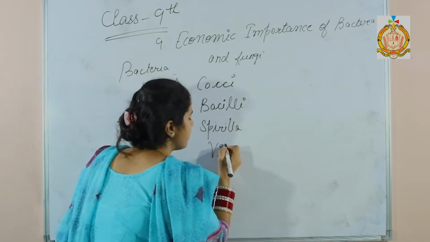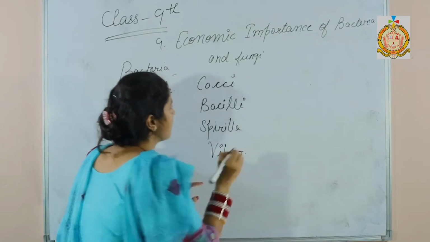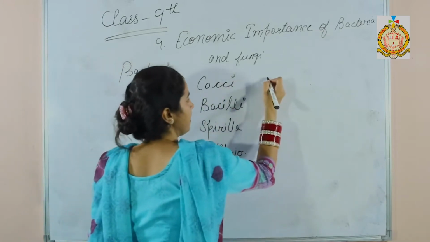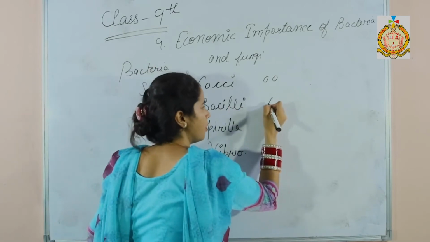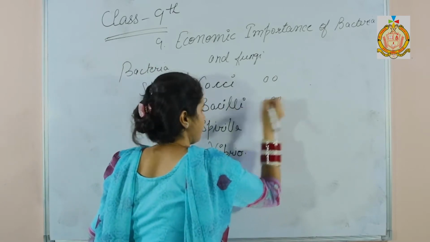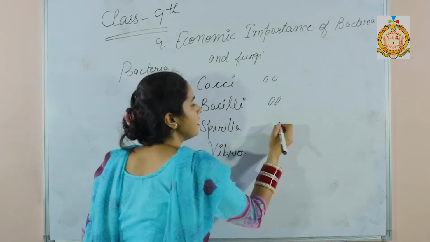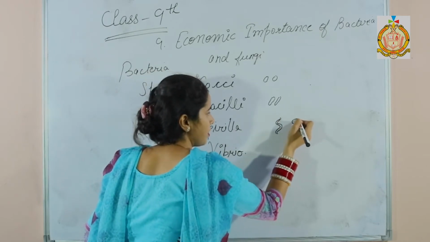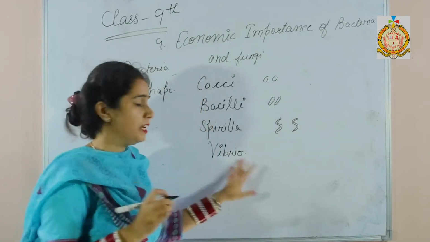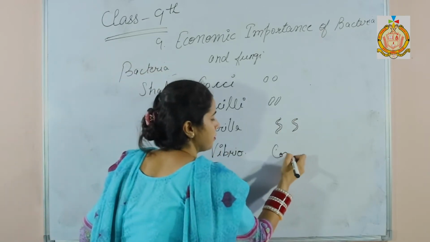Fourth one is vibrio. Cocci means spherical shape like this. Bacilli means rods. Spirilla means curved. And vibrio means comma shaped.